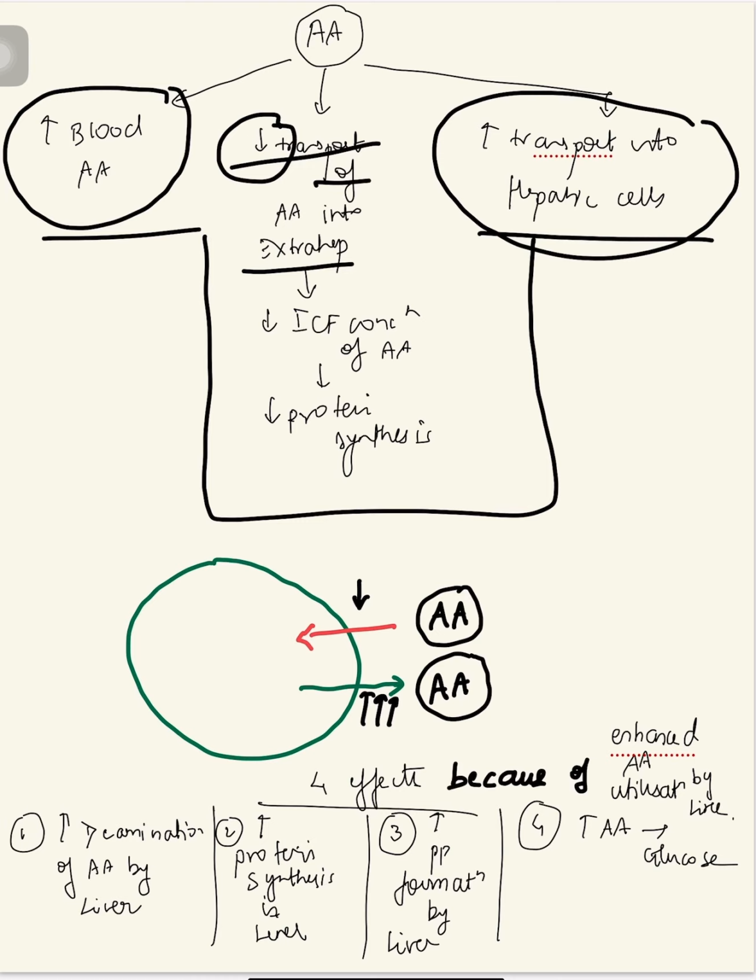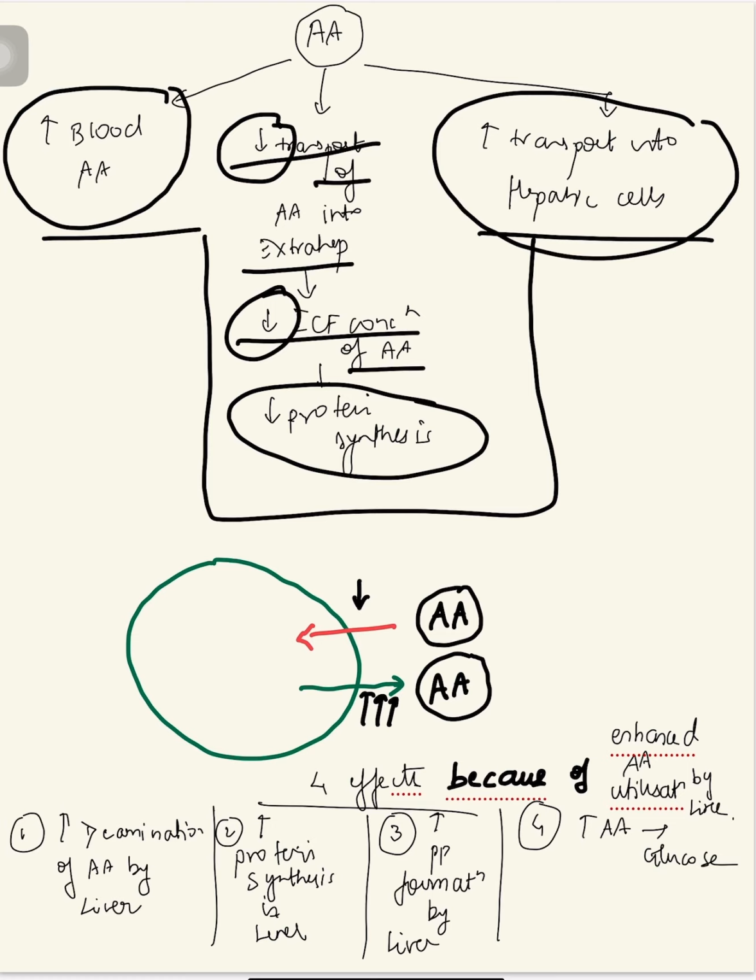So obviously their concentration in the cells will also reduce. Since their concentration in the cells is reducing, protein synthesis will reduce, because for protein synthesis you require amino acids. So amino acids are less, obviously protein synthesis will be less.